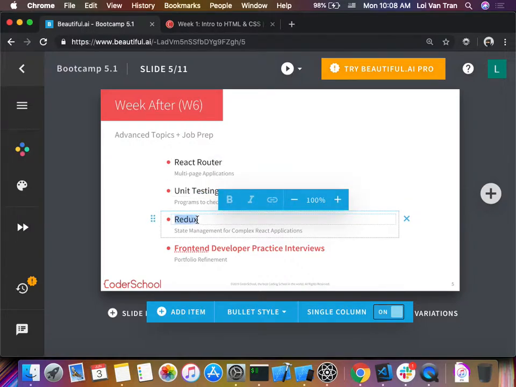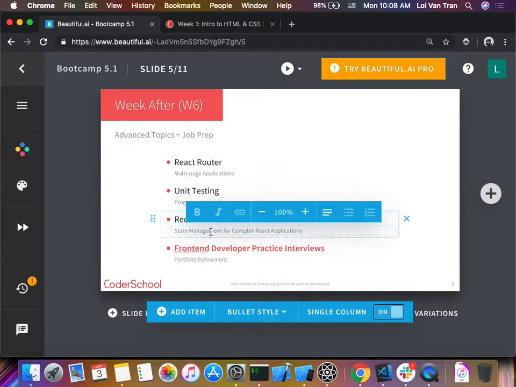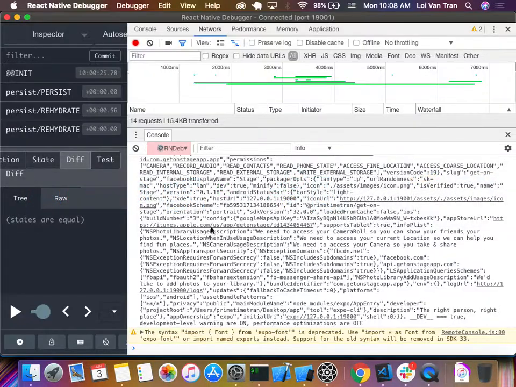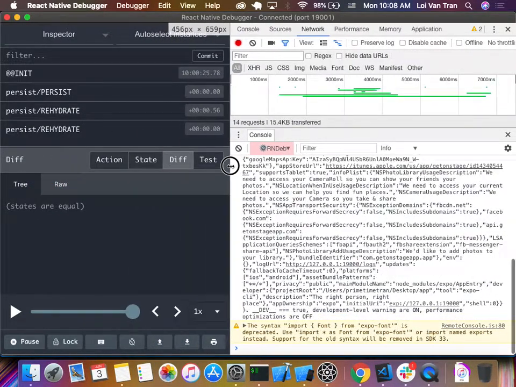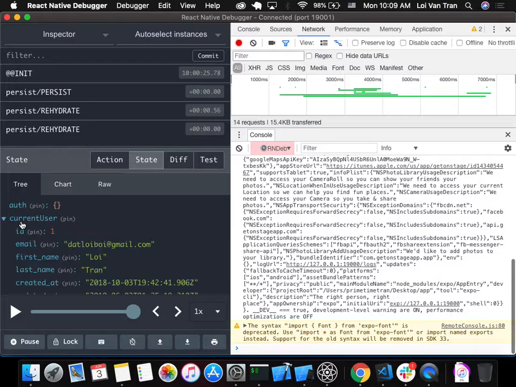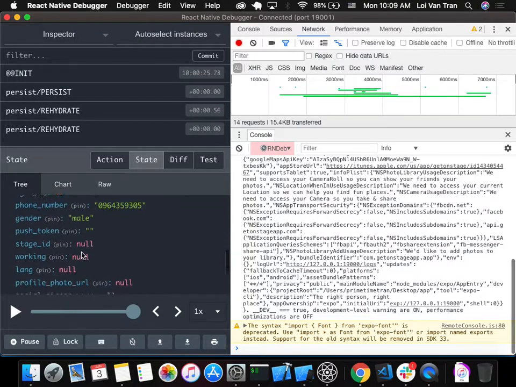Next, we're going to be working with Redux, guys. We've been working with a very simplified version of state so far. When we get to more complicated versions of state, I'm going to introduce you to more advanced tools. Right here, we have something called React Native Debugger. It has a global representation of state right here.